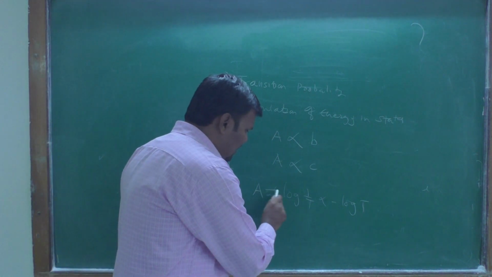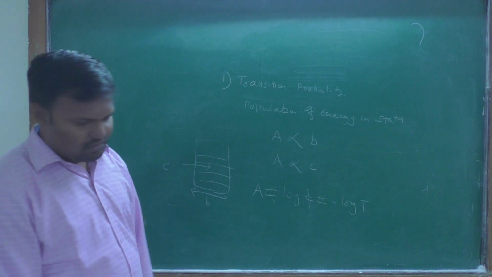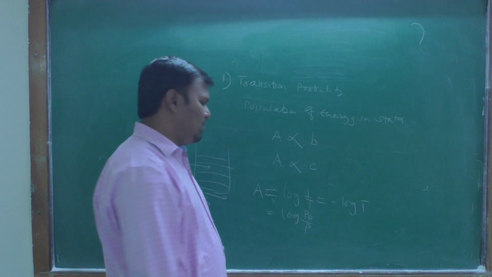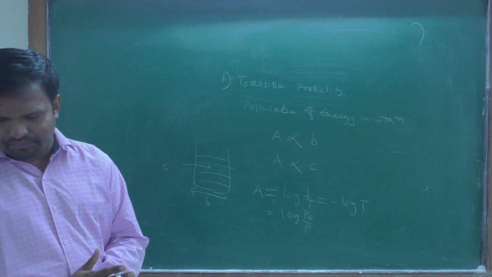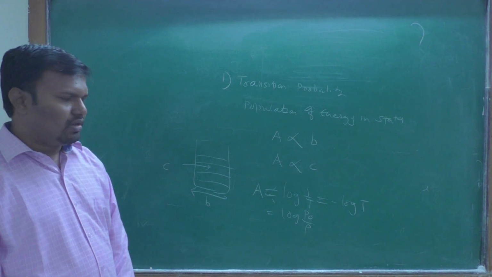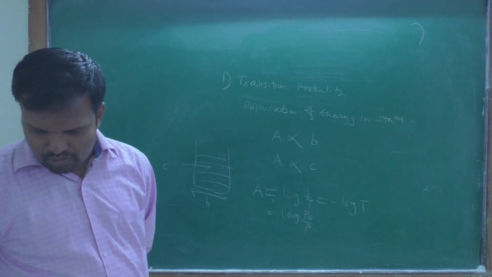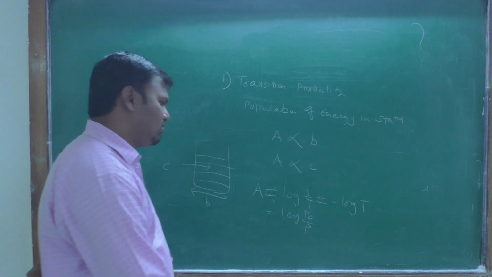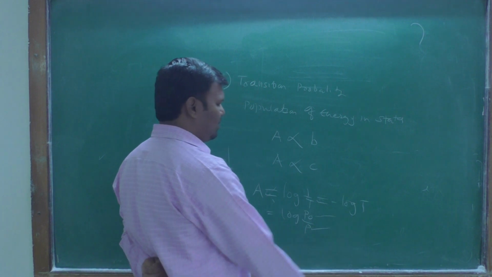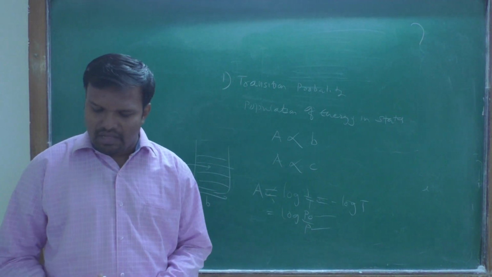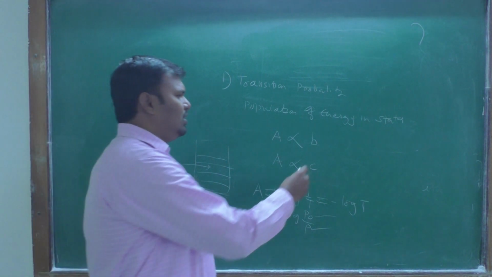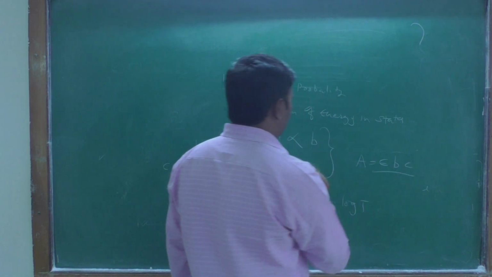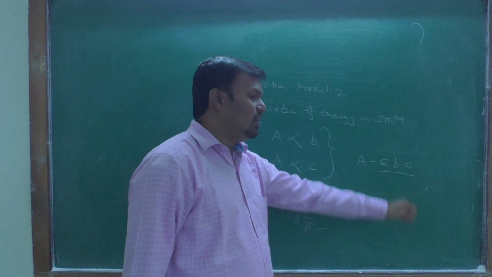Absorbance is equal to minus log T, and absorbance is also given by log P0 upon P. P0 is the radiant power of the incident light and P is the radiant power of the transmitted light. By combining these laws, as we have studied in analytical chemistry, A is equal to epsilon b c. The combination of Lambert's and Beer's law is given by epsilon bc.